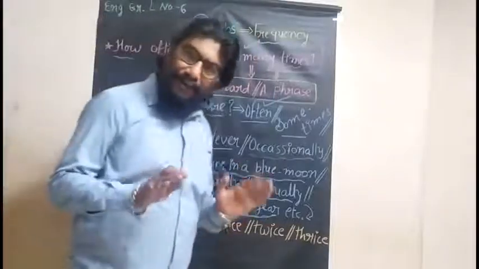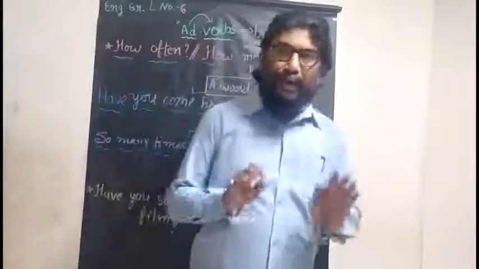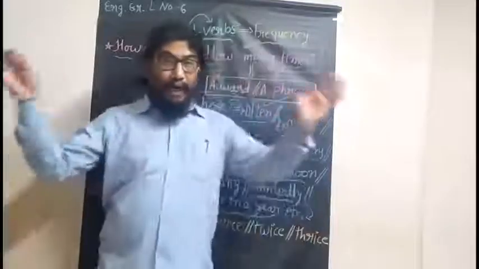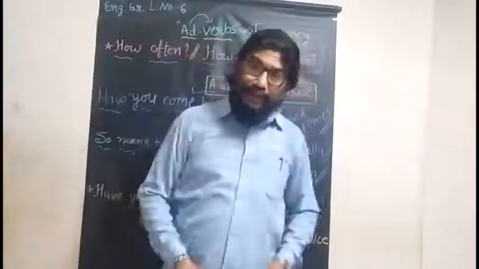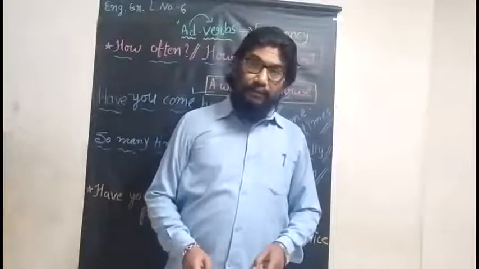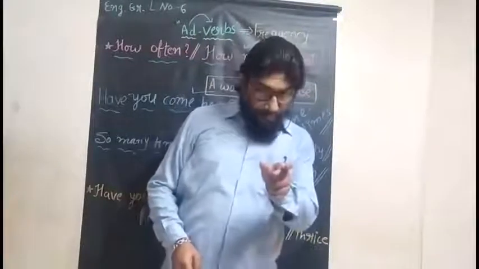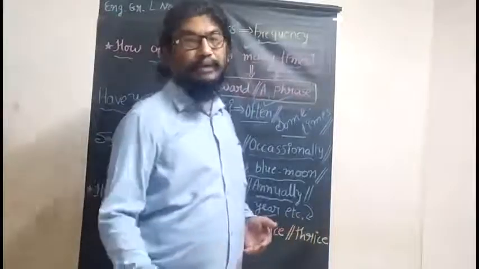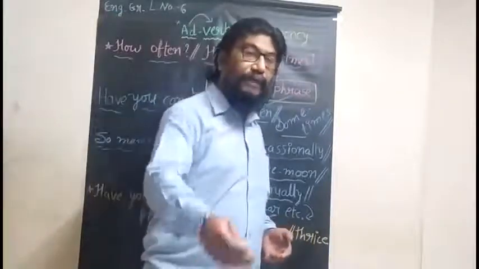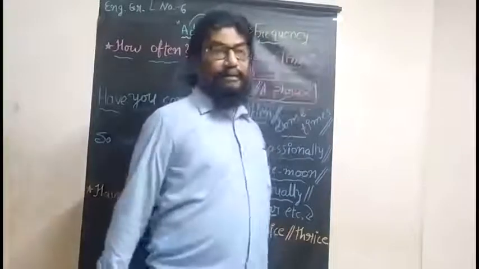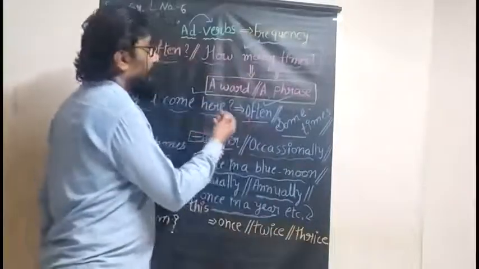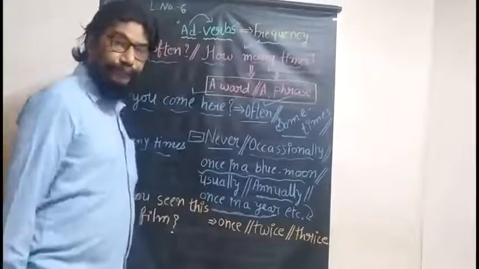Nothing else to do, only see this: how often or how many times, this question you ask to the verb. And whatever answer you give, write, or read, that would be an adverb of frequency.